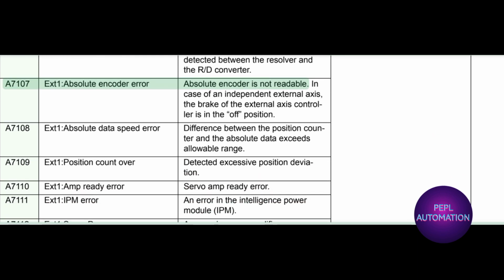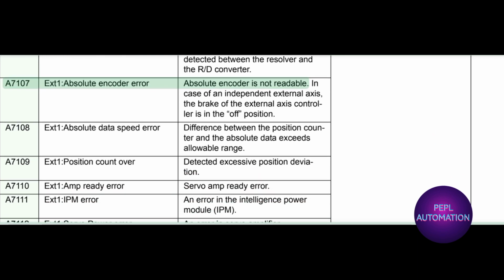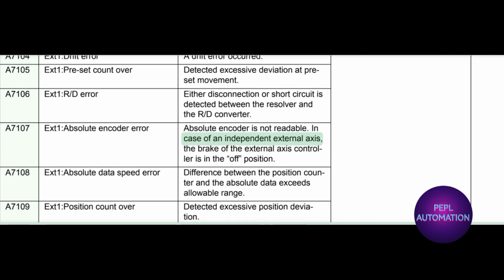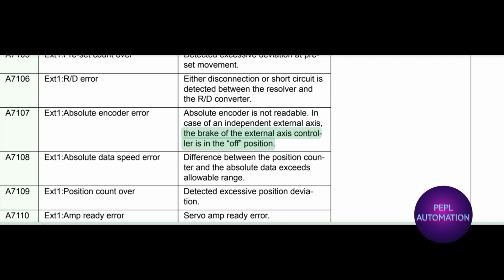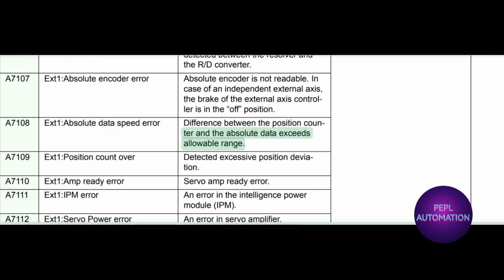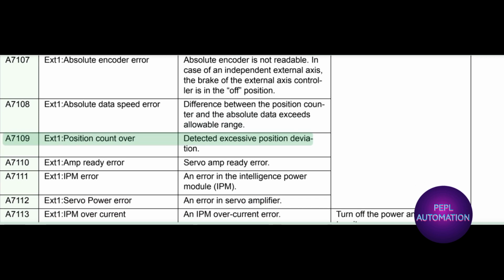A7107X1 absolute encoder error. Absolute encoder is not readable. In case of an independent external axis, the brake of the external axis controller is in the off position. A7108X1 absolute data speed error. Difference between the position counter and the absolute data exceeds allowable range. A7109X1 position count over. Detected excessive position deviation.